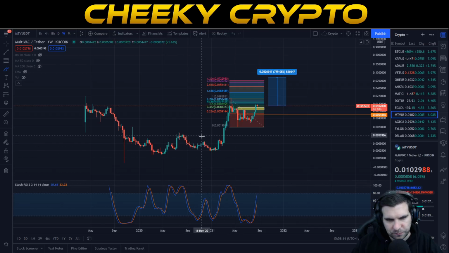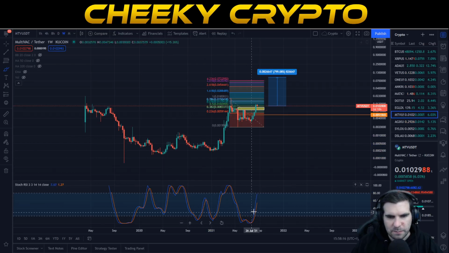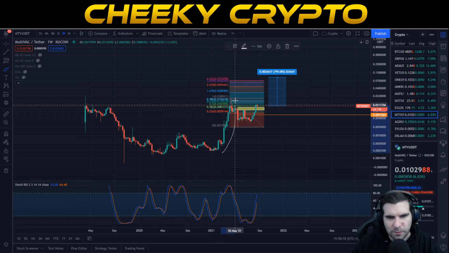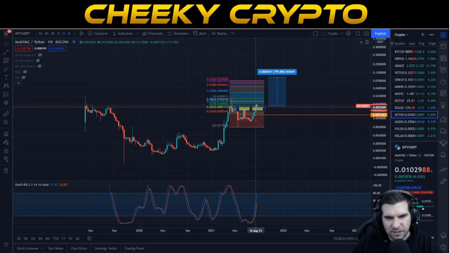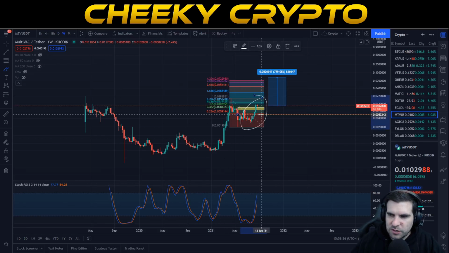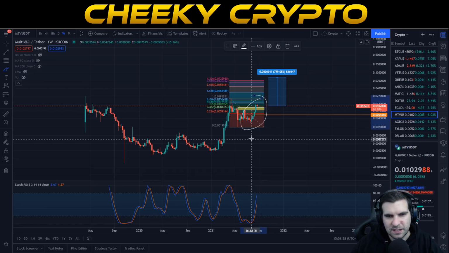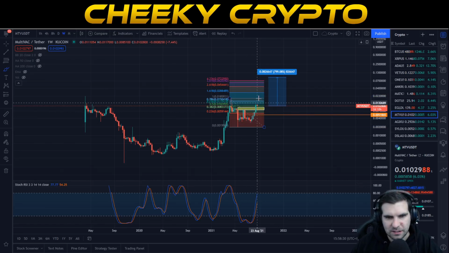We can see here there was a small correction that basically allowed us to go back into the oversold before we blasted up here. And we've basically used a fair amount of our stochastic relative strength index with the motion that we've currently had so far. Okay, so there's still huge amounts of progress to continue to get to where we need to. So we are looking for corrections to allow us to do this.